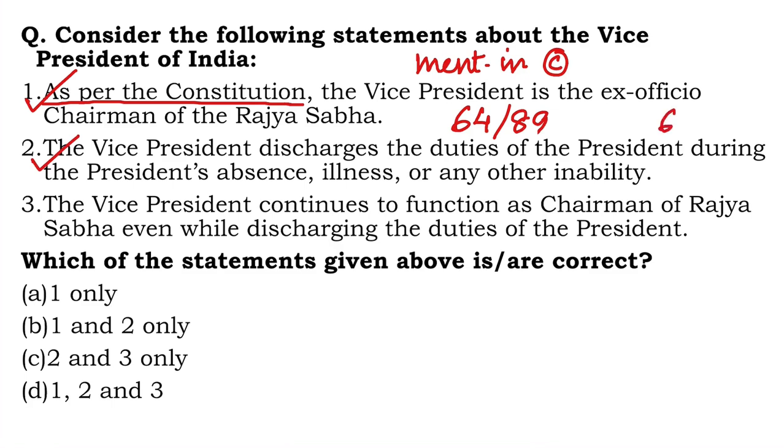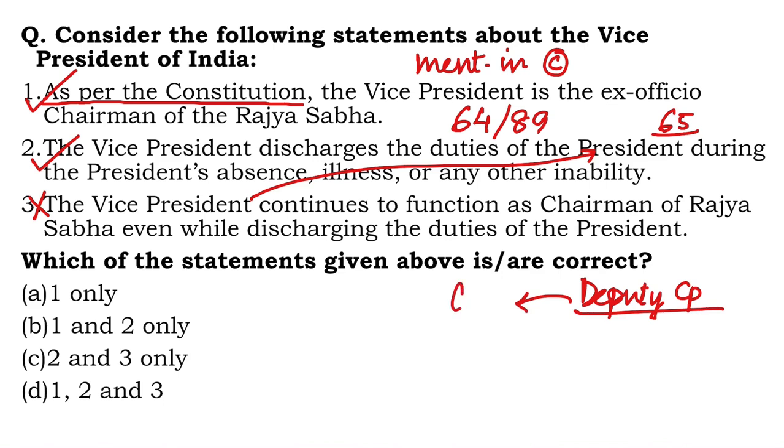This is Article 65, where the VP does discharge the functions or duties of the President in his absence. And number 3, the VP continues to function as the chairman of Rajya Sabha even while discharging the duties of the President. This is actually wrong. When the VP acts as the President, then we have the Deputy Chairperson of Rajya Sabha who takes over the role of presiding officer.